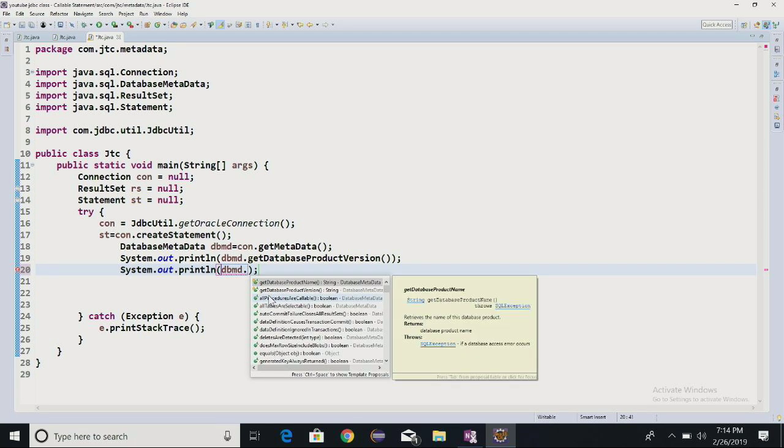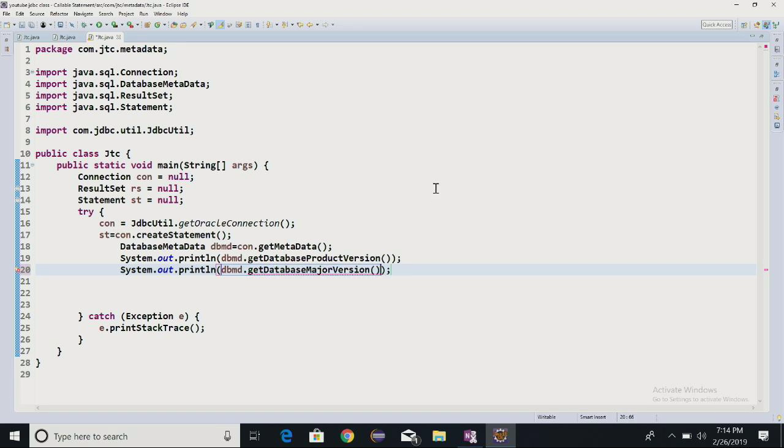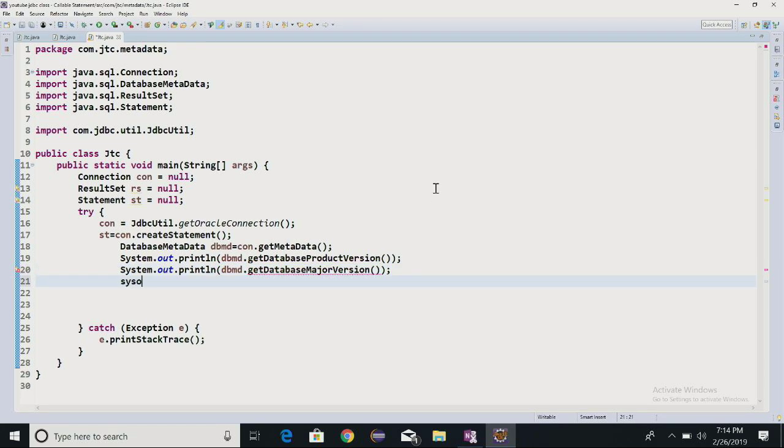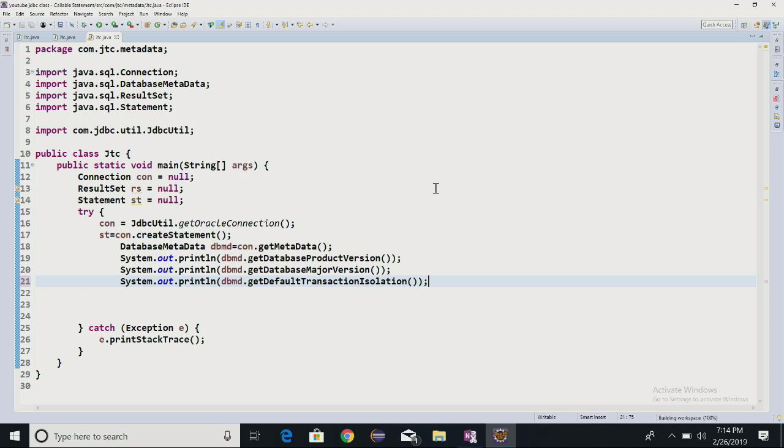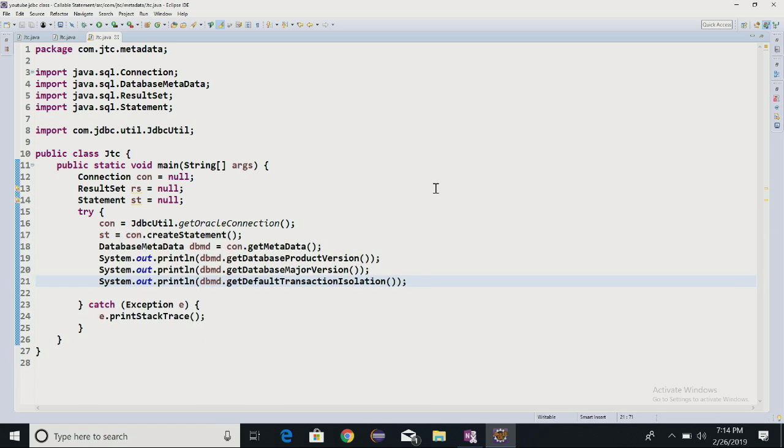We can write dot something called as the get, see, you can say major version name, like that. I hope you understand it. The types of information we have at present, isolations, default isolation level, see these all are the information about that particular database. These all are the different kinds of information which we can get, okay.